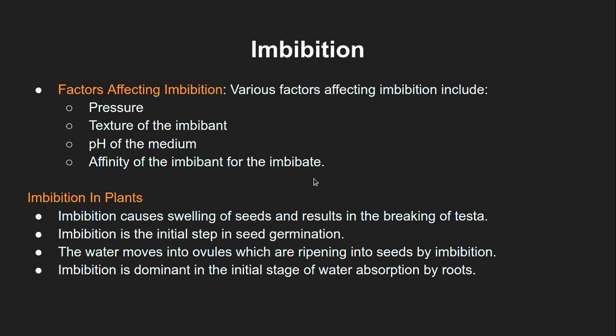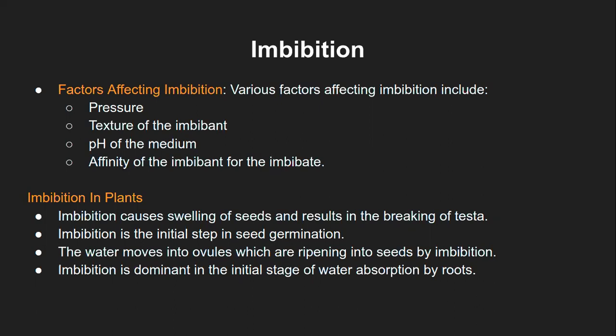Affinity as in general hydrophilic or hydrophobic affinity or polar affinity, that is positive and negative charge and so on, or the acid-base affinity, that also is part of this overall affinity component of the imbibant as well as the imbibate. So these are the four major factors which would affect the process of imbibition.